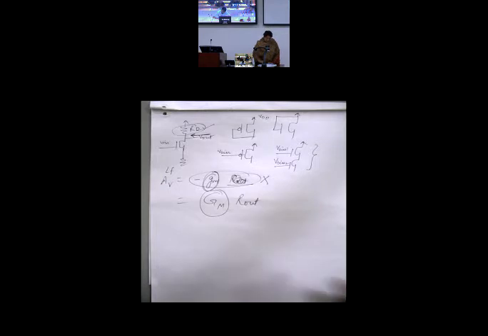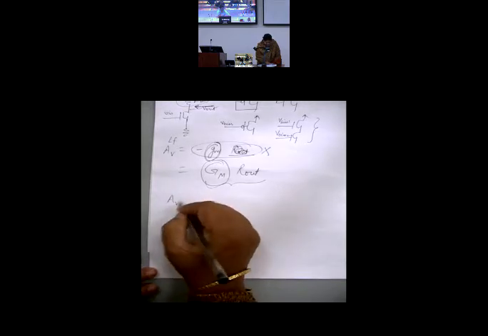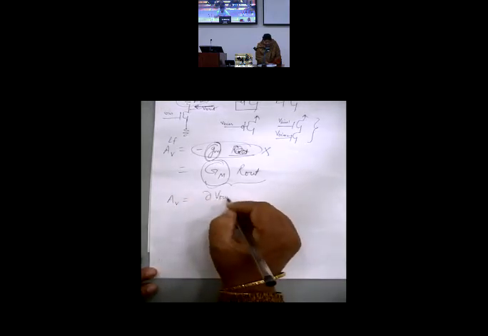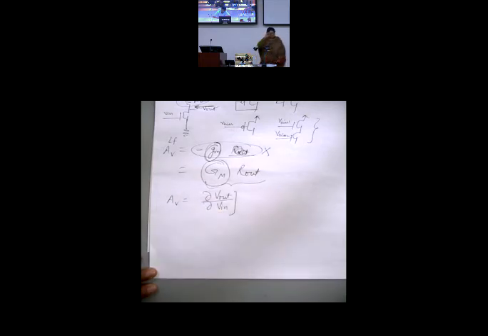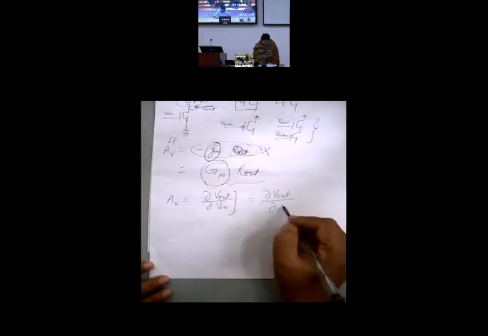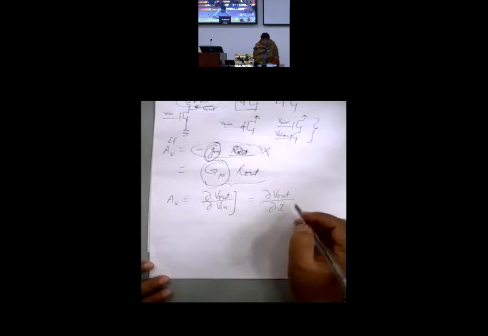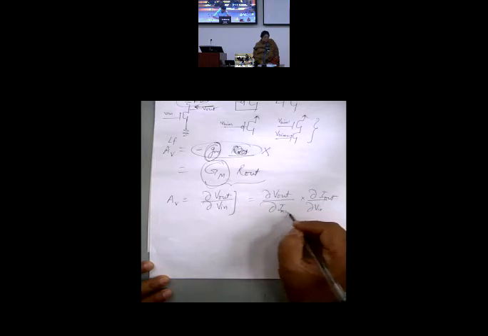Clear? So now what do I do? How do I get this relation? This is always true. Because what is gain? Gain is change in V out with respect to change in V in. I can rewrite it as change in V out with respect to change in I out, into change in I out with respect to change in V in.